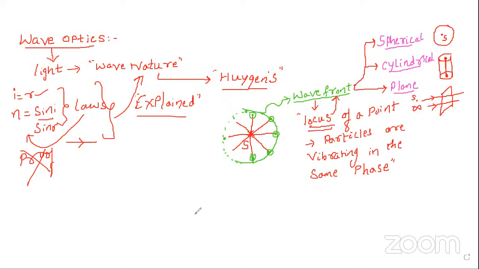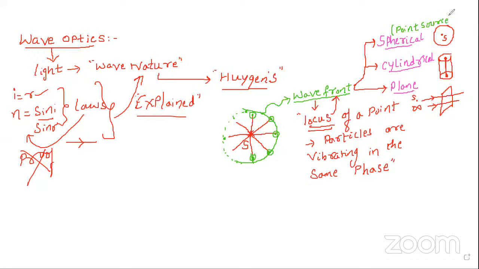So there are three types of wavefronts. How many types of wavefronts are there? Three types. One is called the spherical wavefront. The second one is called the cylindrical wavefront. The third one is called the plane wavefront. In the spherical wavefront, we are going to place a point source.